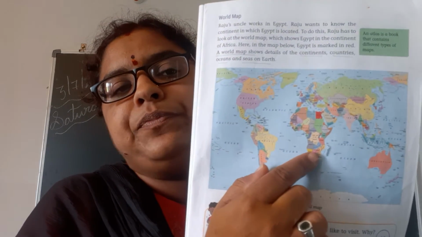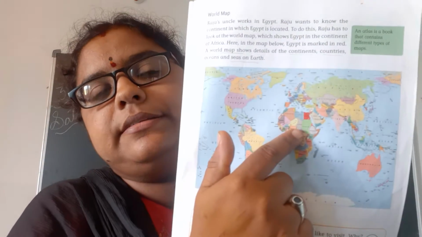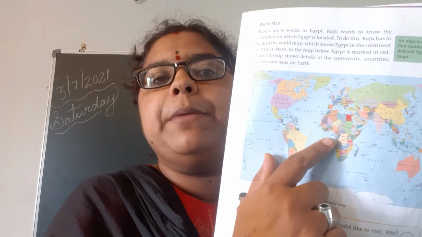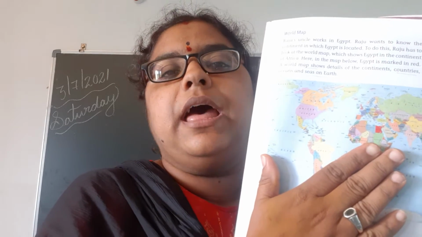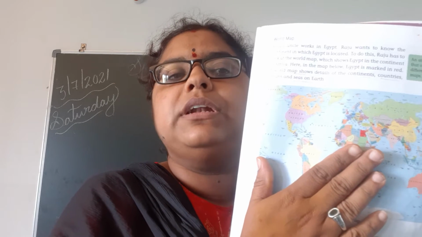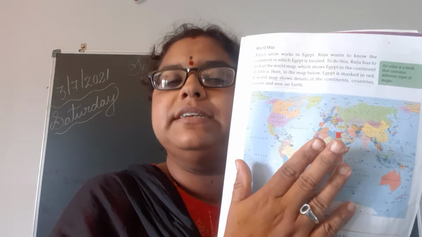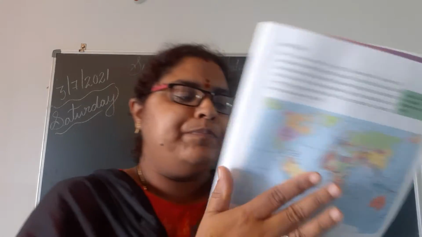See, these are continents. All these are continents. World map means we can search about continents, and if you want to search anything in one continent, we can search for that country.